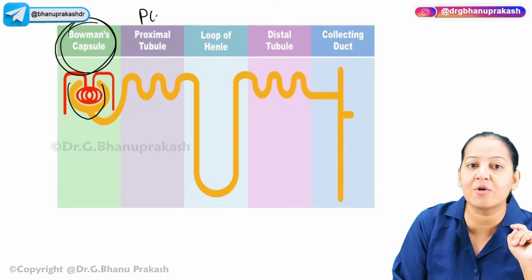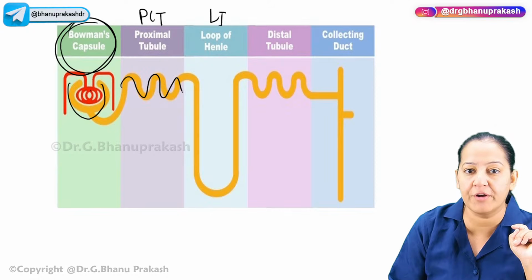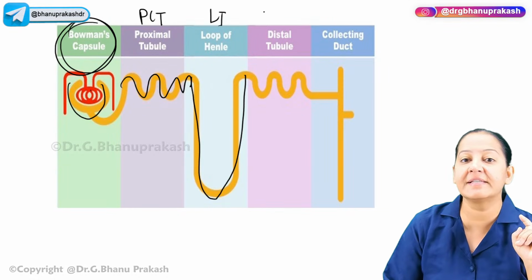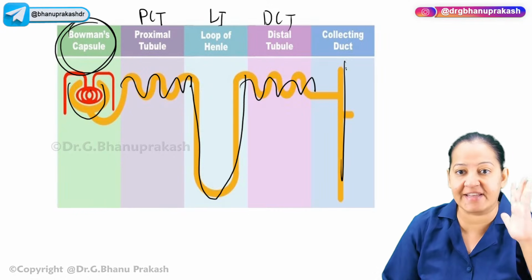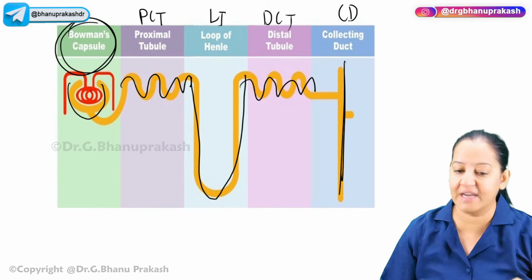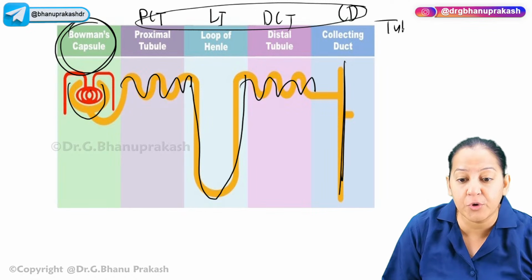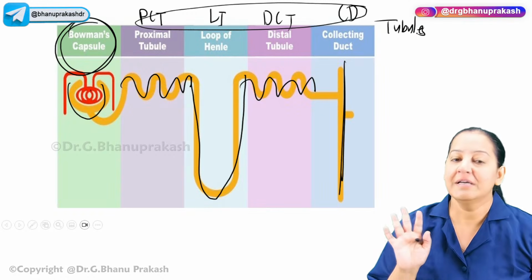This is the proximal convoluted tubule. This is the loop of Henle, descending limb and ascending limb. This is the distal convoluted tubule, DCT. And this is the collecting tubules, or collecting ducts. These all together are known as tubules. I hope you are getting it. So this is a nephron.